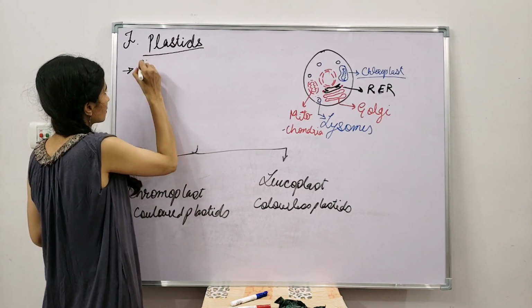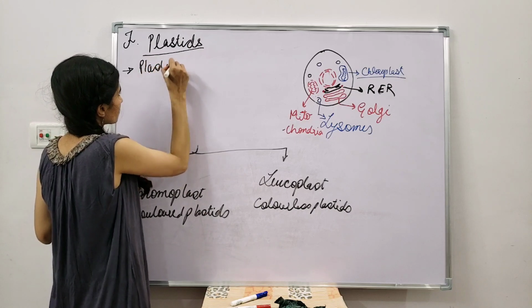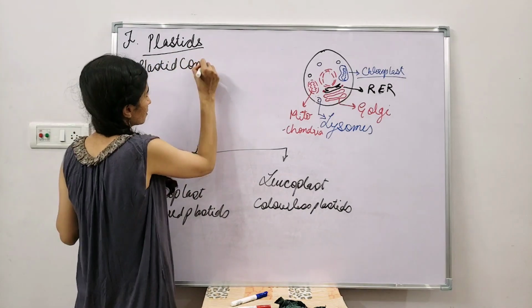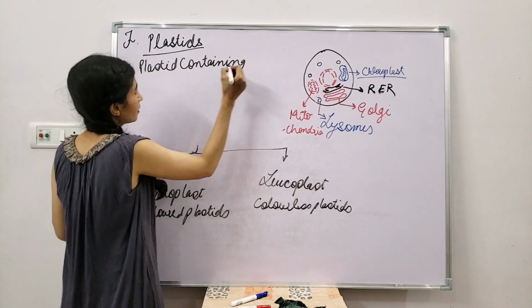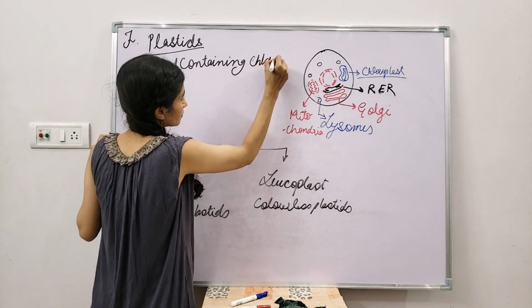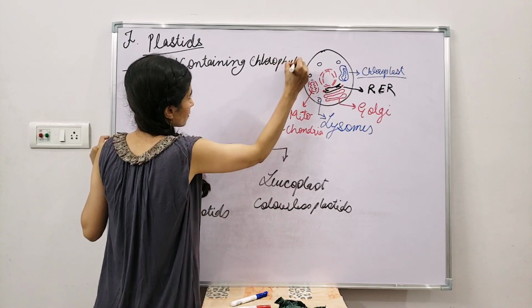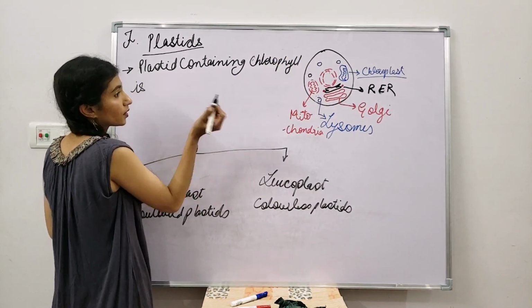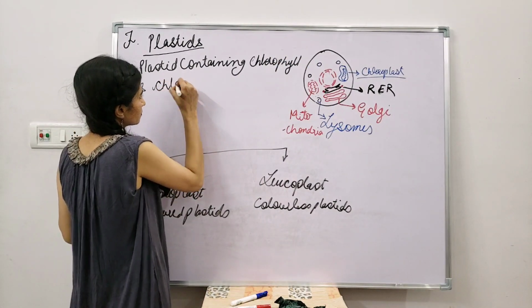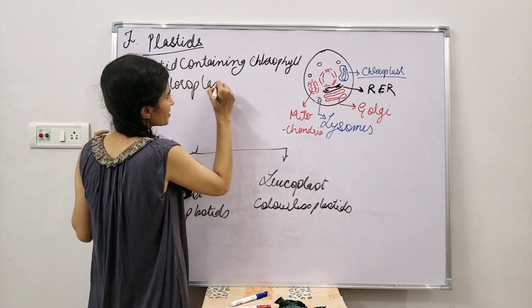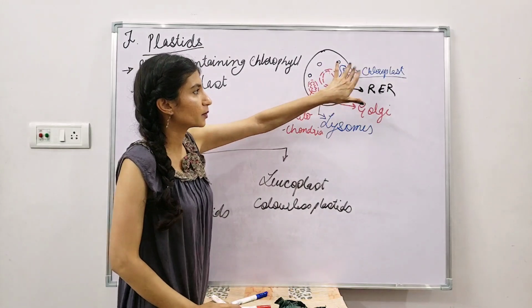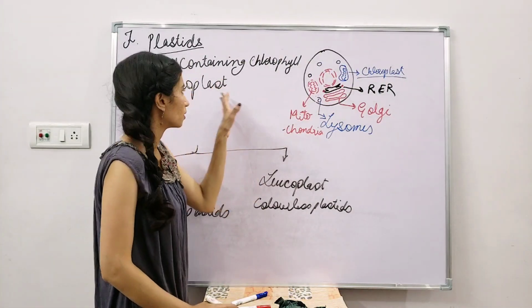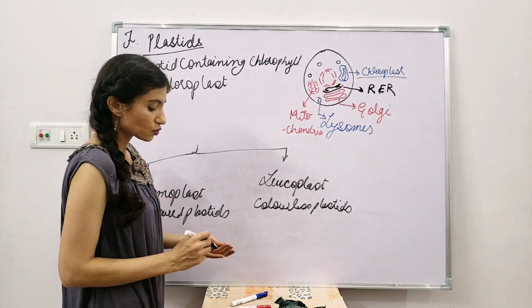Plastid containing chlorophyll is what? Chloroplast. It is same. Okay, these are the plastids only, but because they are filled with chlorophyll, so they are being called as chloroplast.